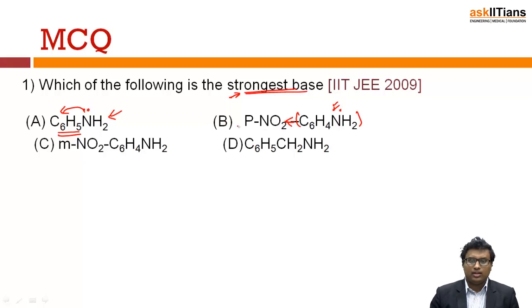So para nitroaniline is obviously a weaker base than aniline itself. Not only this, meta nitroaniline, C6H4NH2 with NO2. What is happening here? Also the same thing, the electron density is involved in resonance. So it's not C, not A, not B. Obviously here you have CH3CH2NH2, that means the electrons on nitrogen are not involved in delocalization. That's why the strongest base is D. So the answer is D.